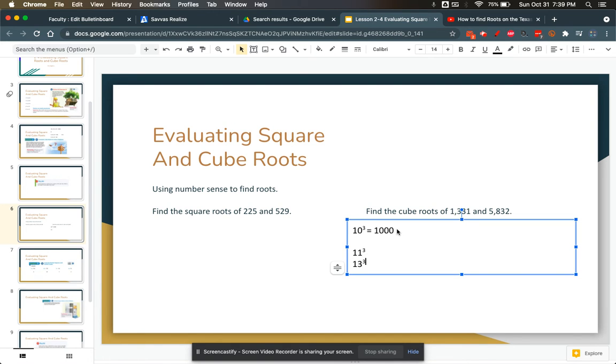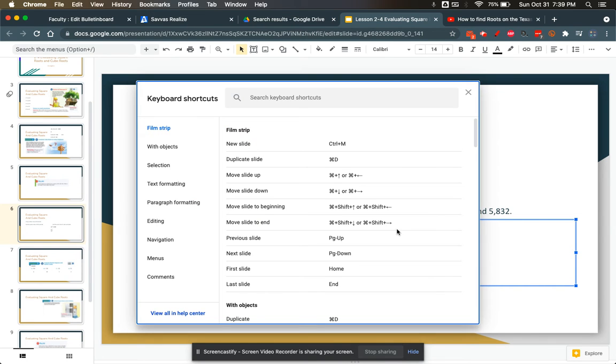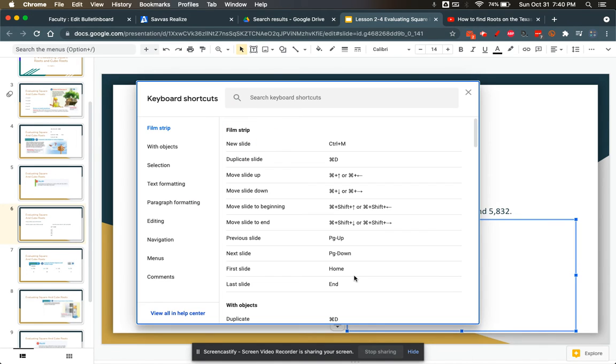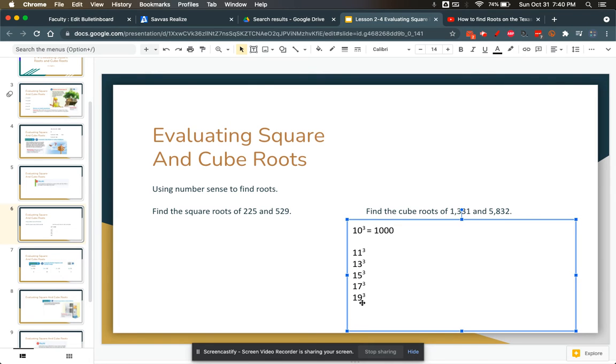13 cubed. 15 cubed. 17 cubed. And 19 cubed.